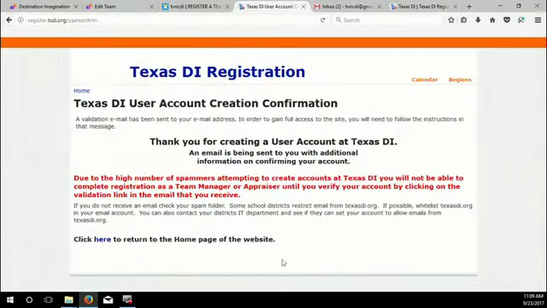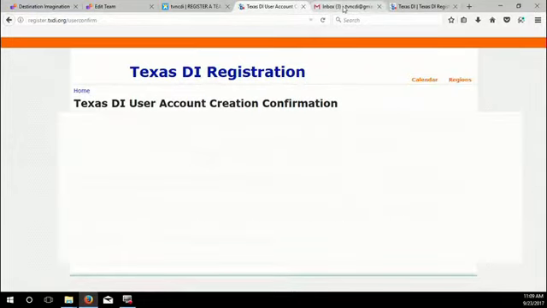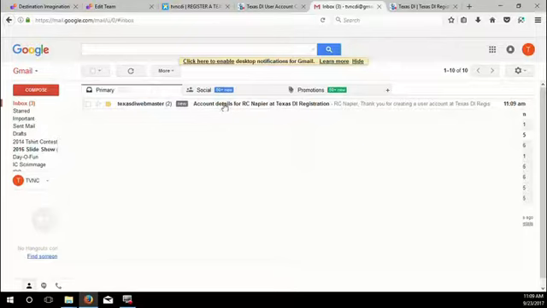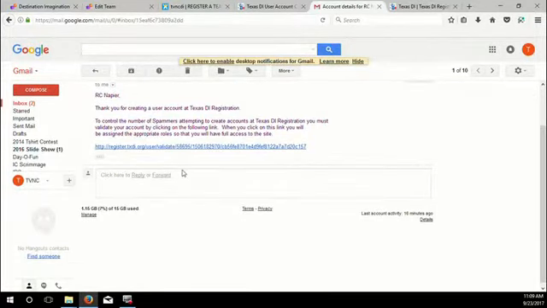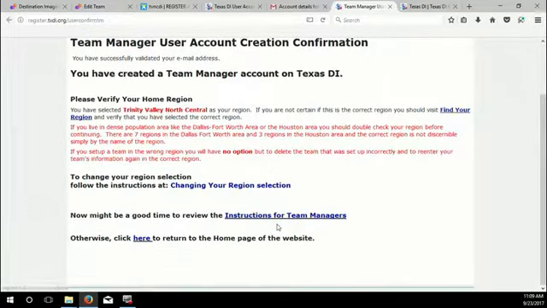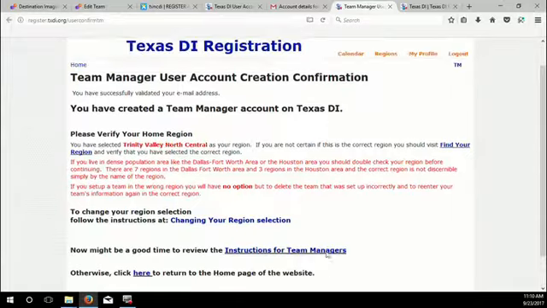Okay, so basically what happens here after you click create account is it sends a confirmation email to your email box, and you have to confirm that. So I've gone to my email box and I'm clicking on the link to confirm it. And it gives you some information that you might want to take a look at. Confirm that your region is Trinity Valley North Central and not one of the other area regions. And you're done setting up your account.